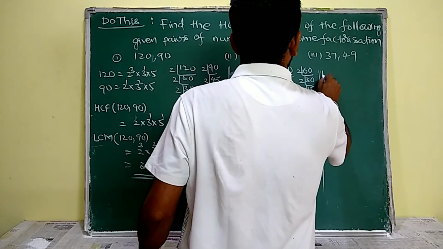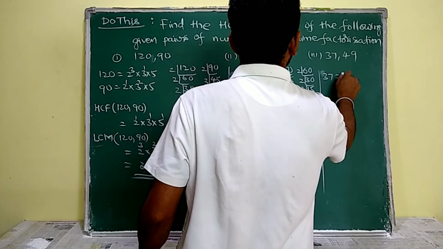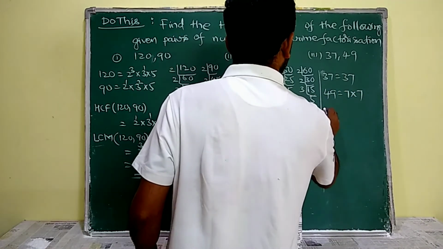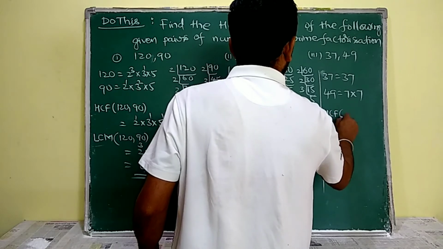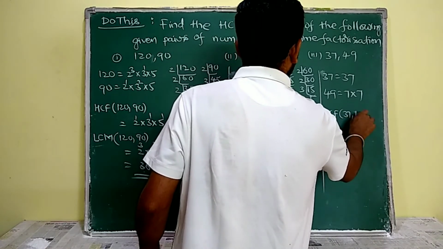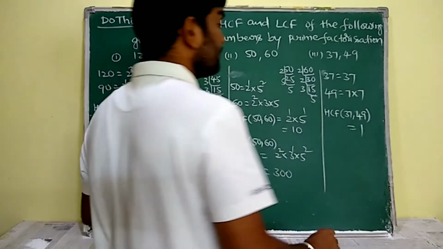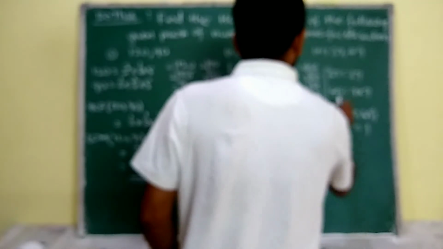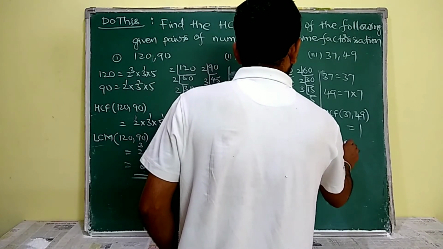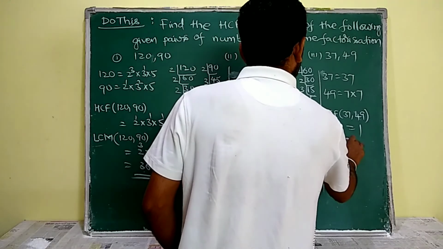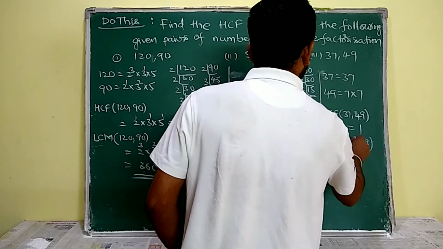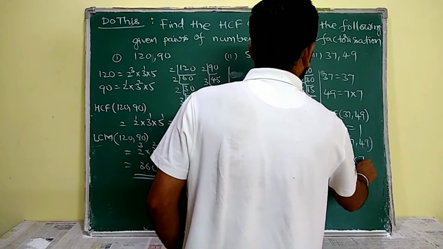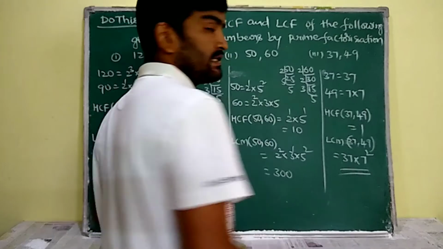Similarly, 37 means it is a prime number, we know. So 37 is going to be expressed as 37 only. 49 means we know 7 into 7. Okay, now here HCF of 37 comma 49 is 1. Why? Because there is no common factor for 37 and 49. And this LCM is going to be the product of all the different factors, that is 37 into 7 square. Okay. That is our LCM.